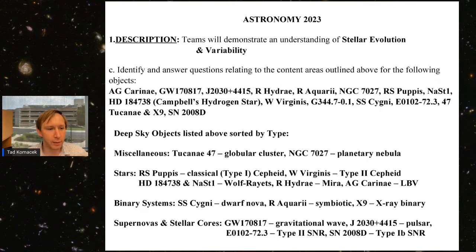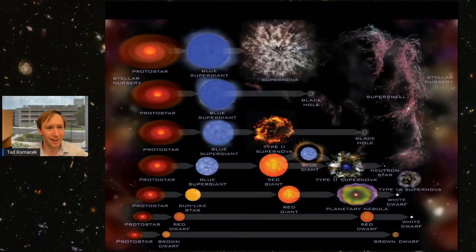And so just to give you a sense of the overarching astronomy and astrophysics that's contained within this event, really, the entire event is more or less contained in this one slide. So this is a one-slide summary of stellar evolution, of how stars transition from their initial protostar phase through what we call the main sequence, where they are for most of their evolution, to their final stage where they end up being a stellar core or remnant. So this is the sequence of stellar evolution from formation to destruction.